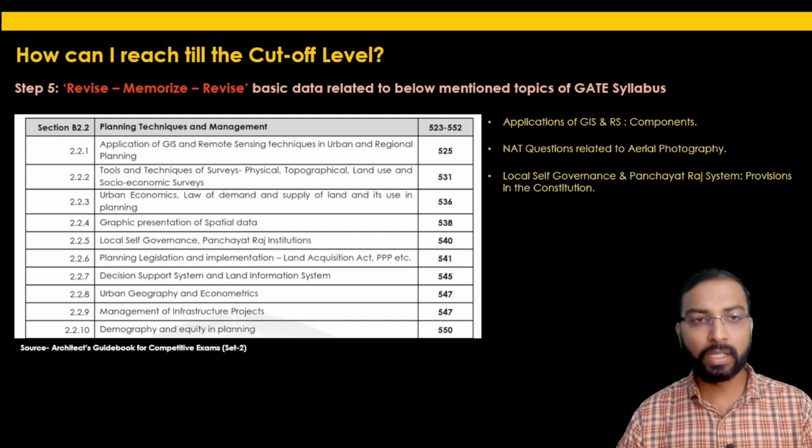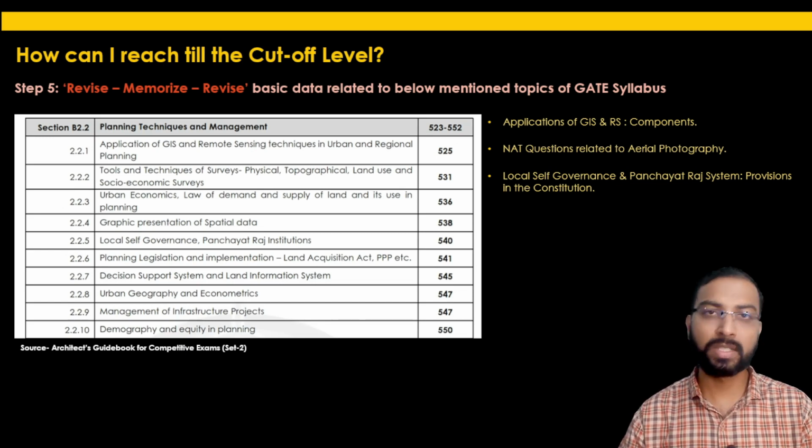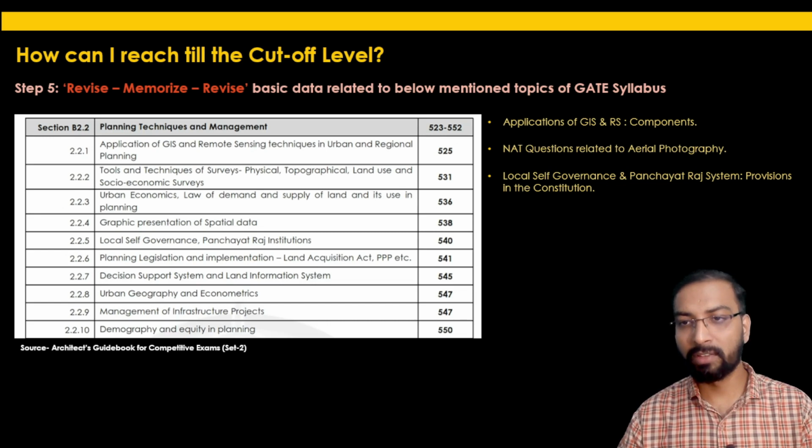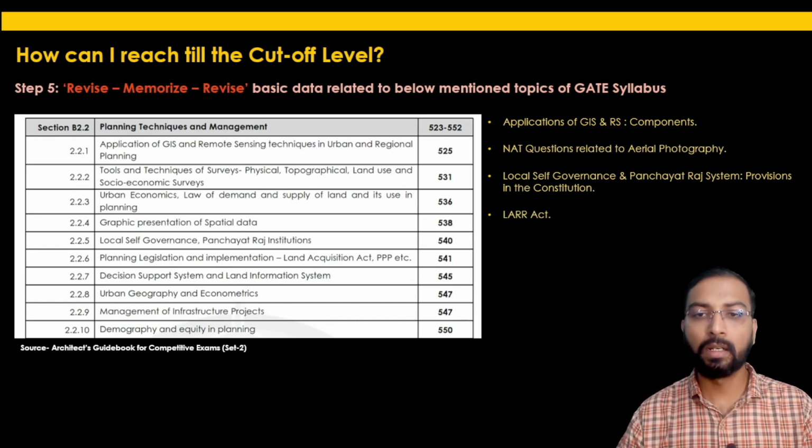The next important thing in this particular section is local self-governance and the Panchayati Raj system. What are the provisions in the constitution related to local self-governance and the Panchayati Raj system? Then the Land Acquisition, Resettlement and Rehabilitation Act, the LARR Act, recently amended in 2013.